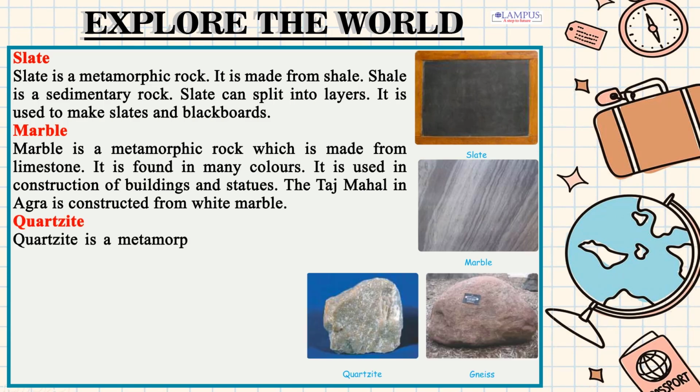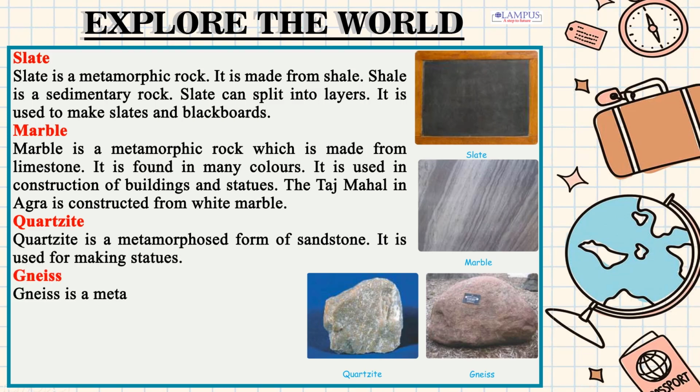Quartzite. Quartzite is a metamorphosed form of sandstone. It is used for making statues. Gneiss. Gneiss is a metamorphic rock which is formed from granite.